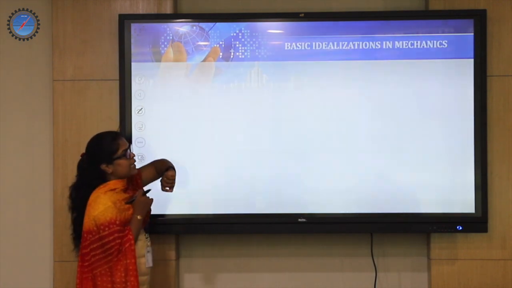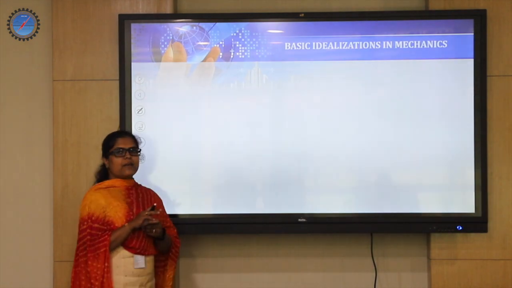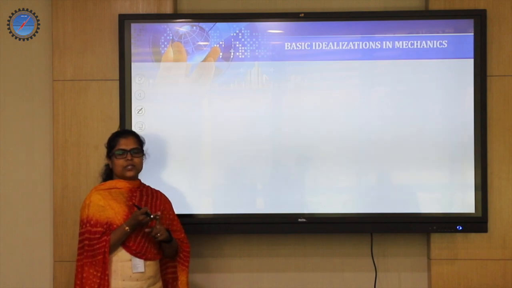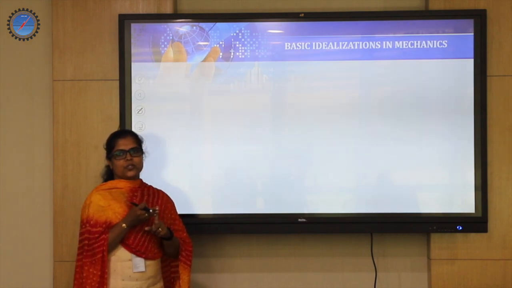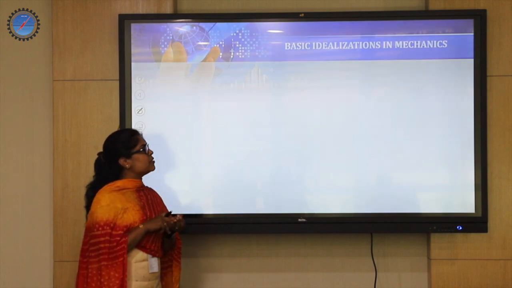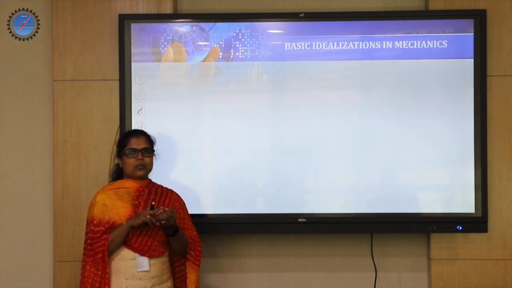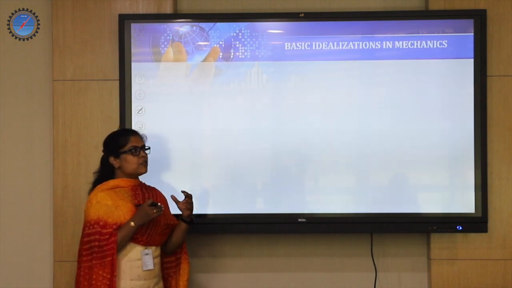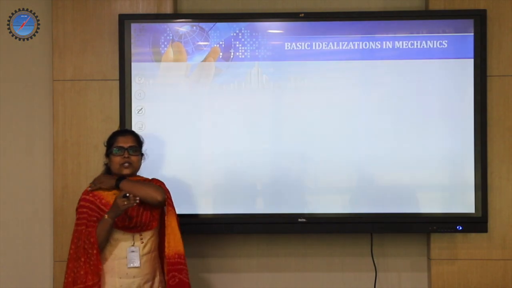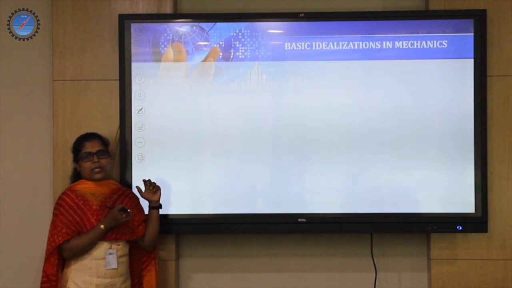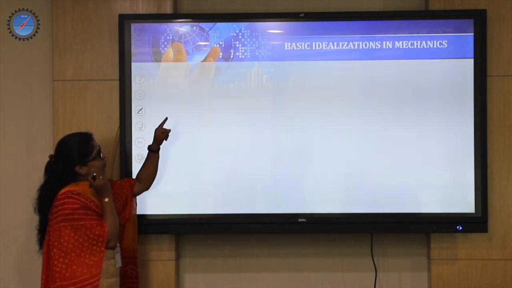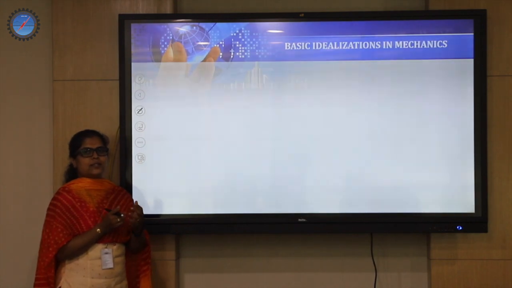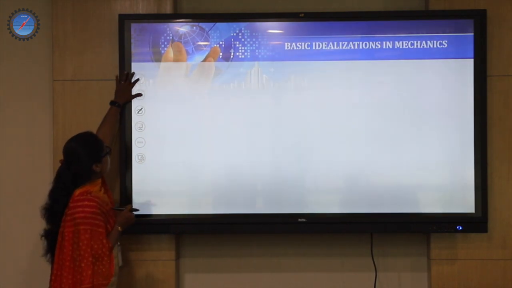So coming to the idealizations. Just previously we have taught the principle of transmissibility of forces, the principle of physical independence and the principle of superposition of forces. Some of these concepts look different for a deformable body or a fluid when applied. So what are the basic idealizations we are supposed to make in order to say engineering mechanics works on it? They are called the basic idealizations of mechanics. In other words, I can call them assumptions.